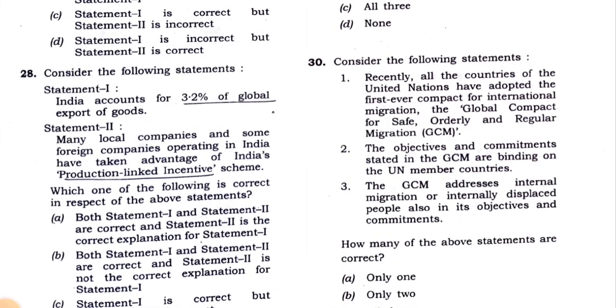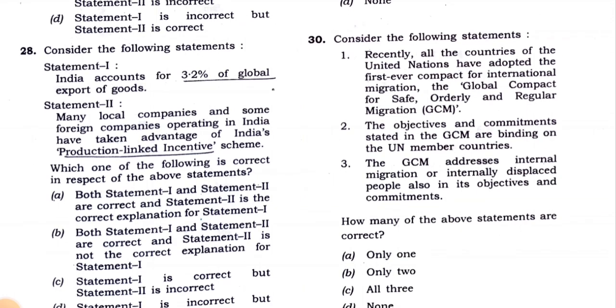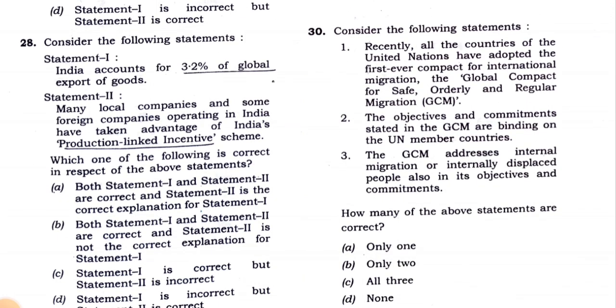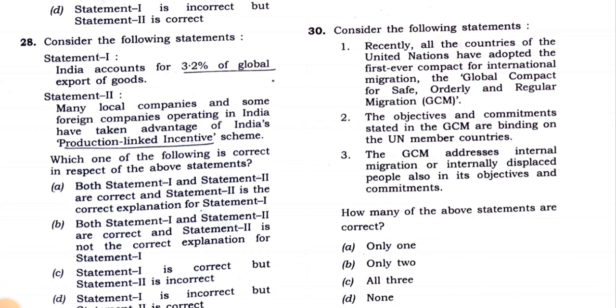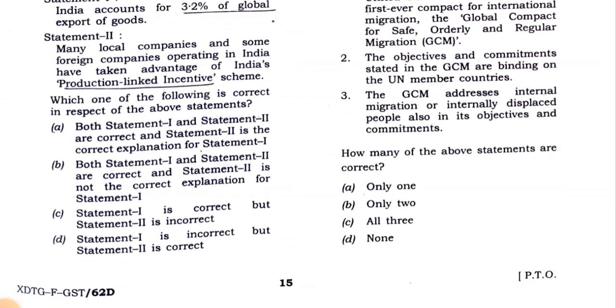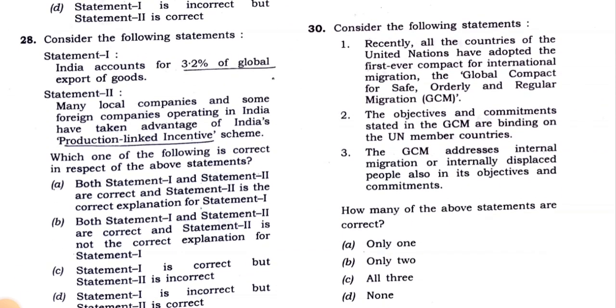Consider the following statements. Recently, all the countries of the United Nations have adopted the first ever compact for international migration, the Global Compact for Safe, Orderly and Regular Migration. The objectives and commitments stated in the Global Compact for Safe, Orderly and Regular Migration (GCM) are binding on the UN member countries. The GCM addresses internal migration or internally displaced people also in its objectives and commitments. So let's see what the answer is. The option which is correct is, all the three statements are correct in this case.